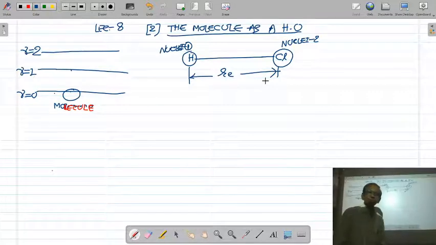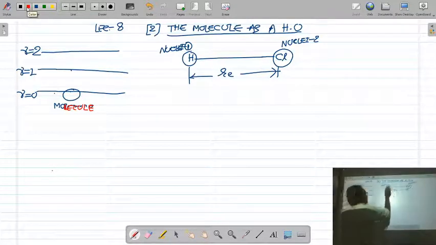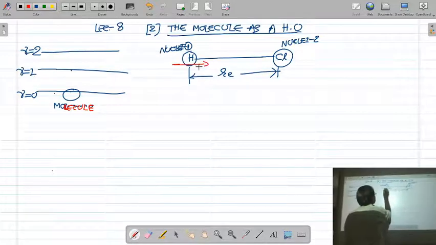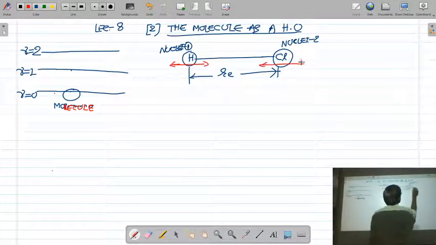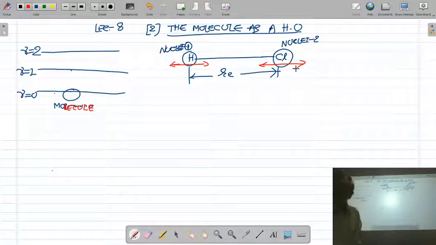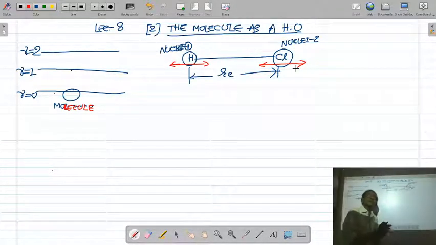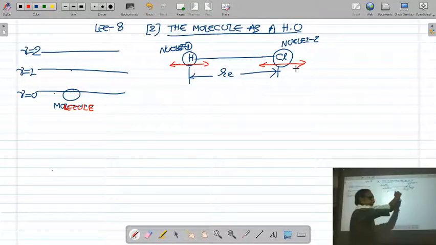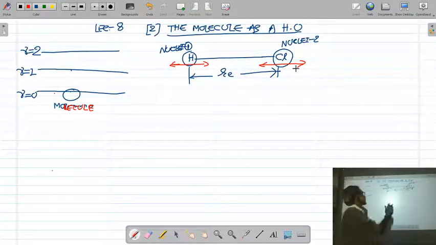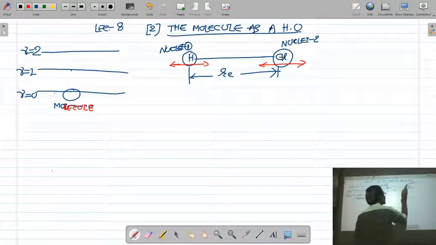But you know that a molecule performs rotational motion as well as vibrational motion. Here we are going to consider vibrational motion. Both the nuclei, H nucleus and Cl nucleus, are oscillating or vibrating about their equilibrium position.